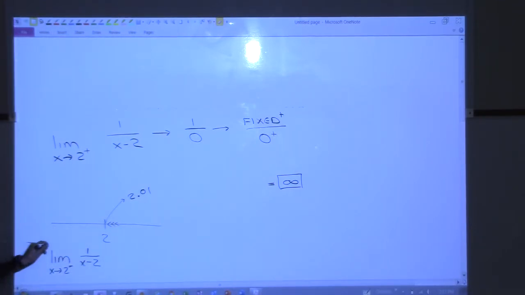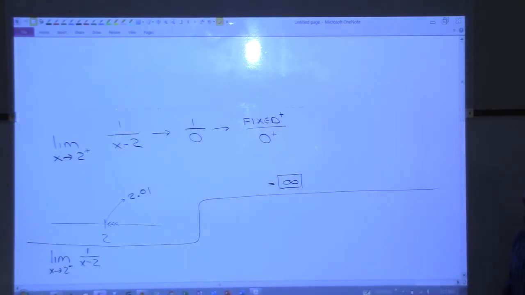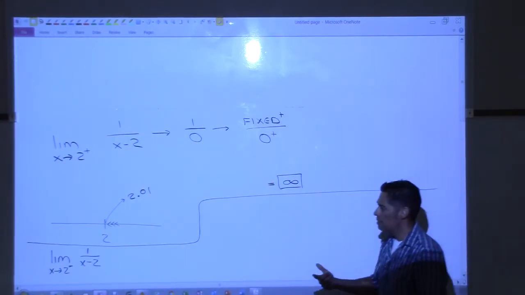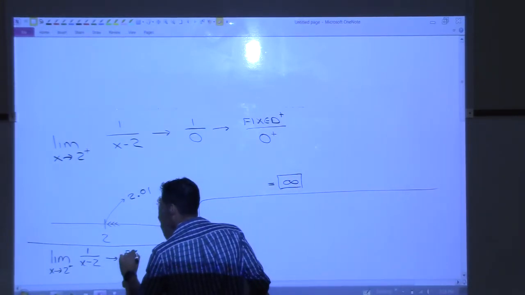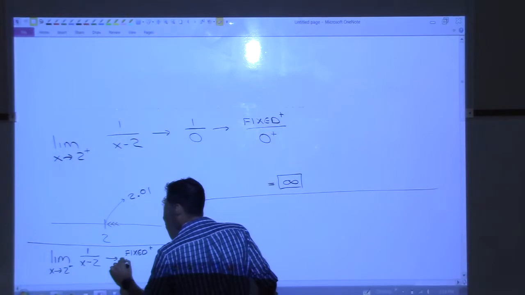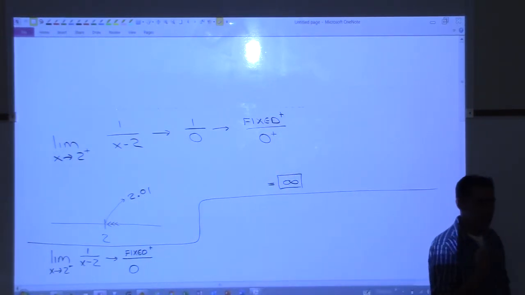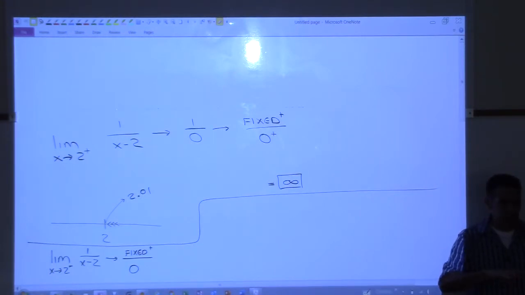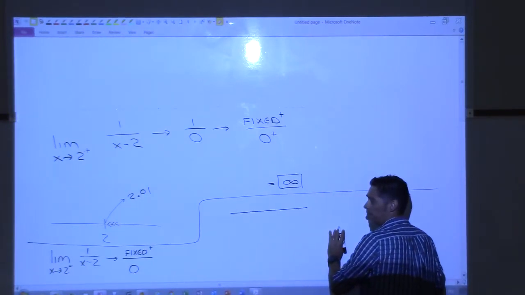Okay, so different problem, right? So you run through it first and you check. What do we get when we plug in 2? Fixed, positive, over 0, right? And we just need to figure out if we're heading to 0 through positives or negatives. So I'll draw a number line. What number goes on the number line?